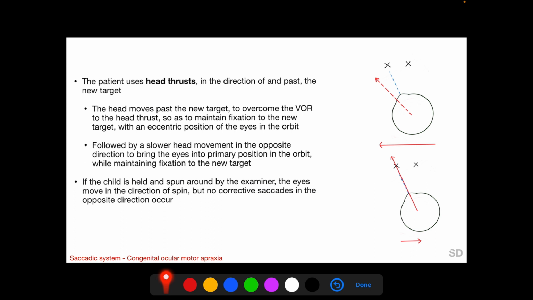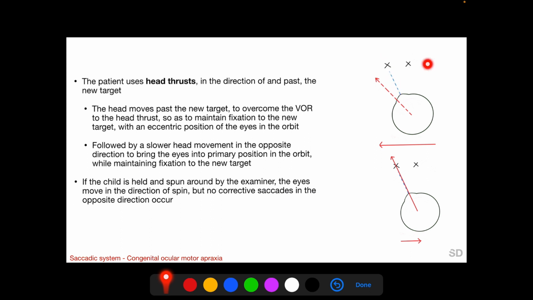What is happening in congenital ocular motor apraxia is that when the patient is attempting to shift gaze from the first target to the second target, the patient cannot initiate a saccade and takes the help of a head thrust in the direction of the second target. In response to this head thrust, the vestibulo-ocular system, which is normal, initiates a movement of the eye in the opposite direction. In order to overcome this VOR, the head thrust overshoots the second target in order to maintain alignment of the visual axis towards the second target.